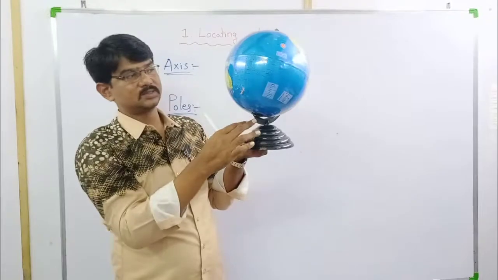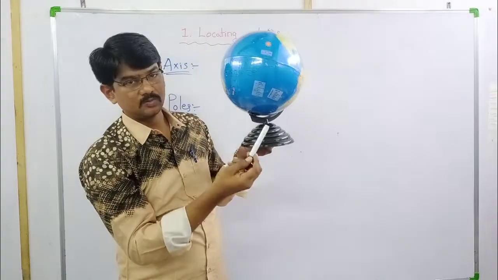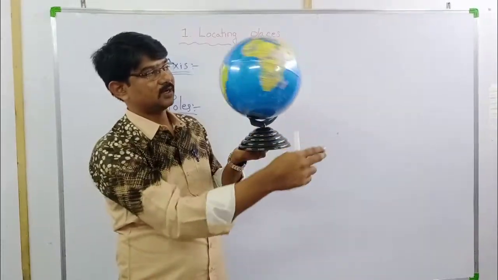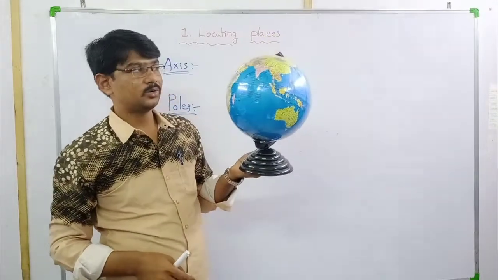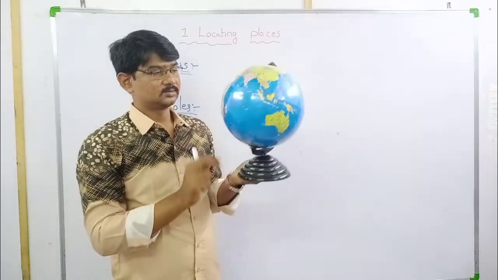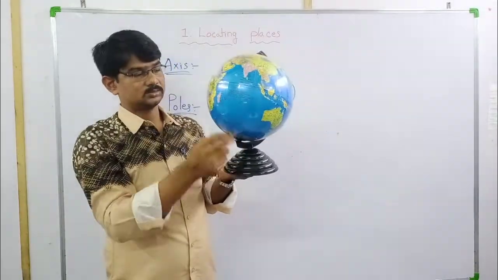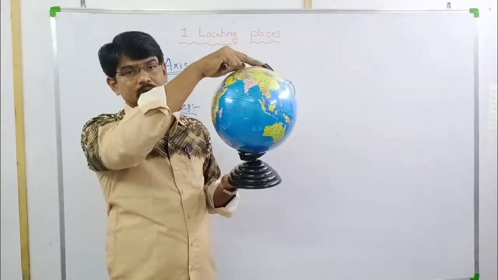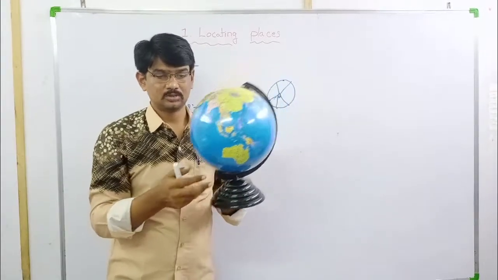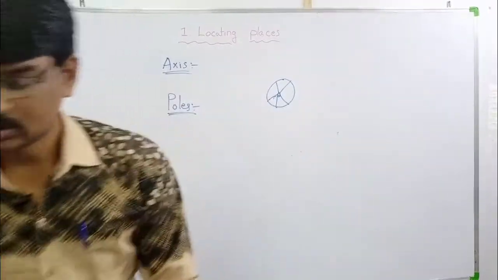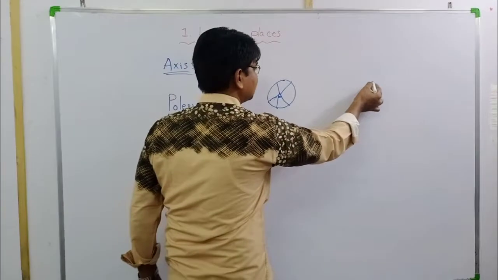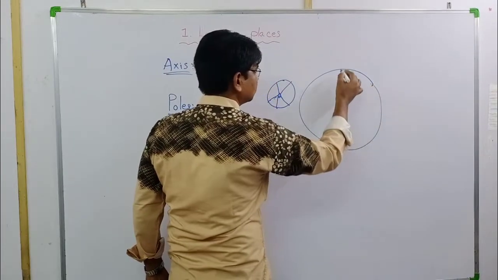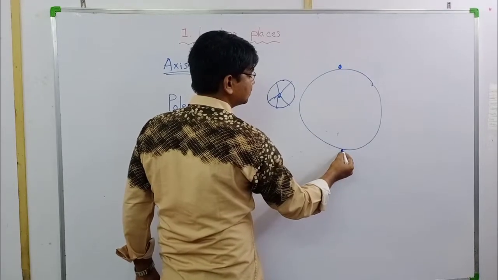Between the poles, just imagine one axis is there. Why? To rotate the globe. What are the two ends of the axis? Poles. North Pole and South Pole. Now, if this is a globe, this is a pole and this is a pole.